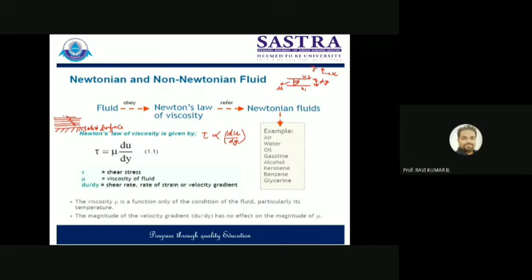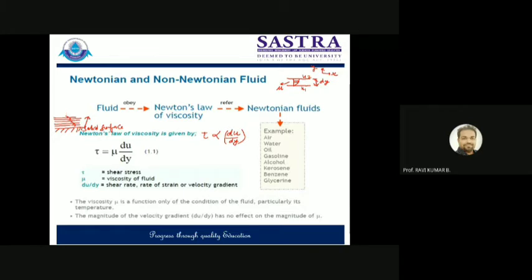Now what will happen? The layer which is very close to the boundary will be moving at a very low speed. As we move away from the solid boundary, its velocity will keep on increasing because there will be less interference with the solid surface, because viscosity always plays a vital role very near to the solid surface. If you go away from the solid surface, the effect of viscosity will keep on decreasing. If you are very far away, the effect of viscosity will be negligibly small, though viscosity will be there.